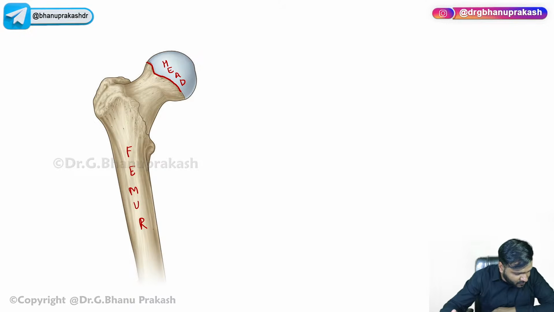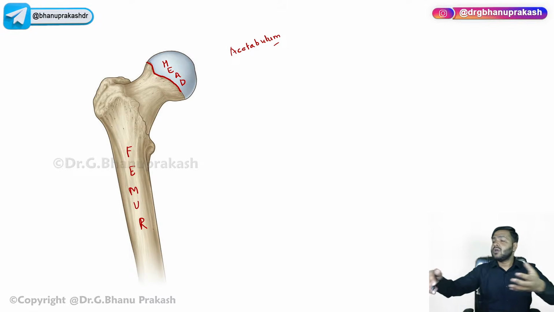It articulates with which bone of the body? Just the name of the bone. Yes, very good. It is the hip bone. And what is the part of the hip bone which is participating? That is the acetabulum. Be very clear with the term acetabulum. Yes, it is the hip bone. Very good, guys. It is also a type of ball and socket joint.